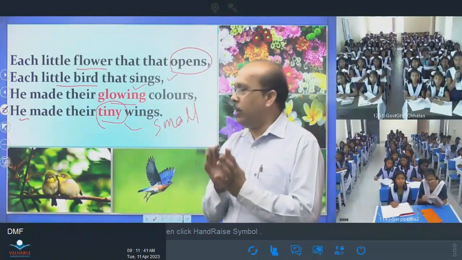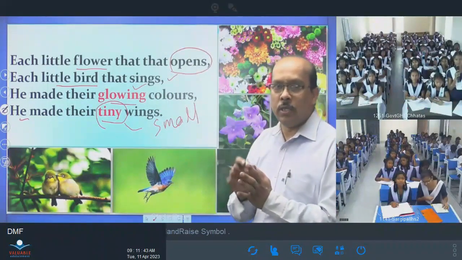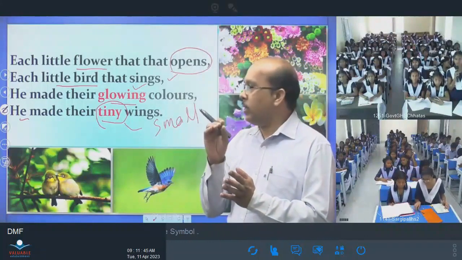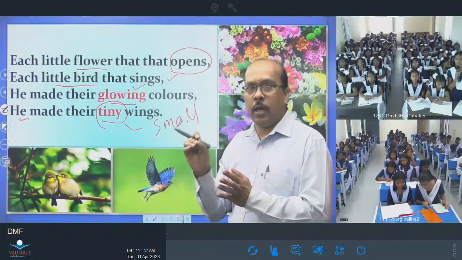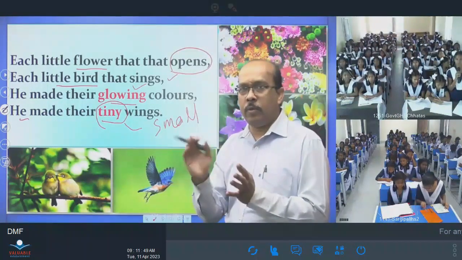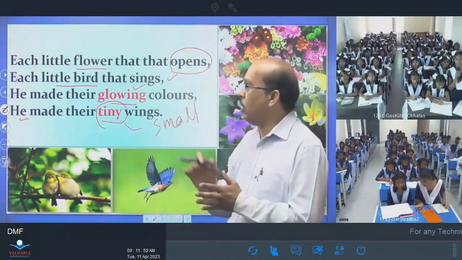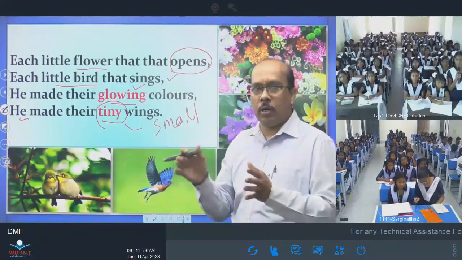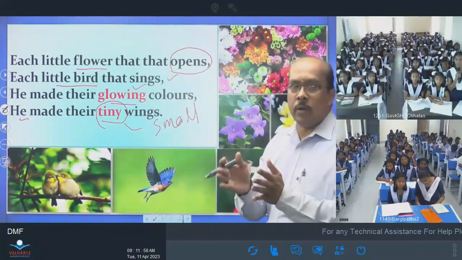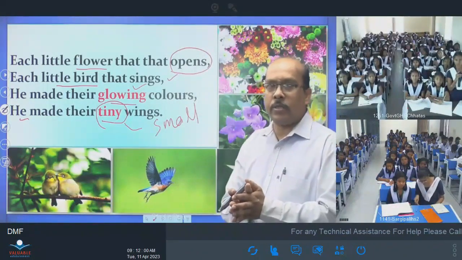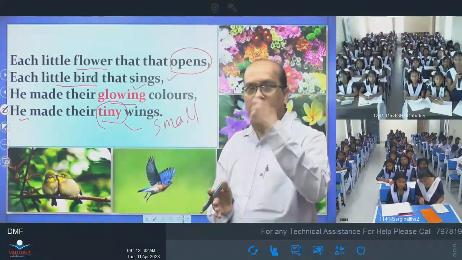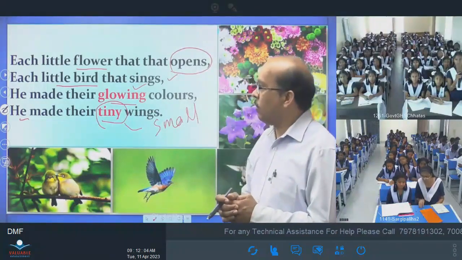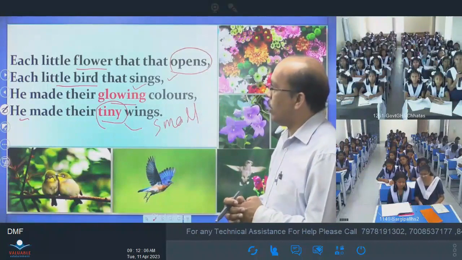The flower has been given very bright colors and the little bird also sings. It gives us pleasure, and God has made the tiny wings very beautifully, designed very beautifully. This is about how the little flower and little bird gave us enjoyment, beautifully designed, and gave us very much pleasure in this world.